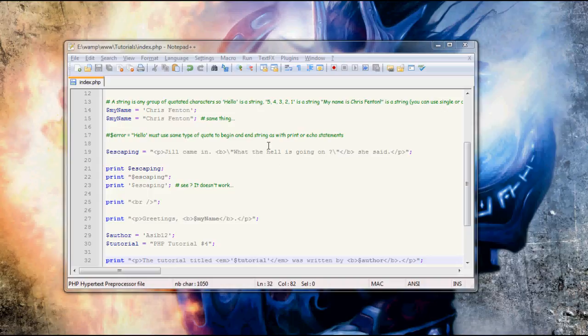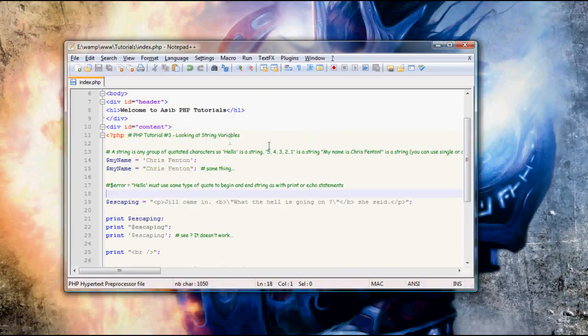Basically a string is any quoted group of characters. As you can see here, hello between single quotes is a string, 54321 between single quotes is a string. Note, it doesn't matter what type of quotes it's between.